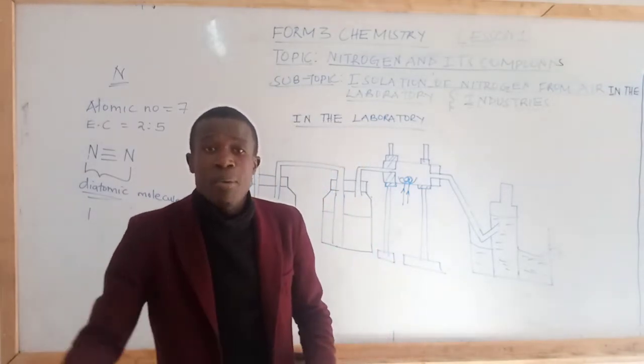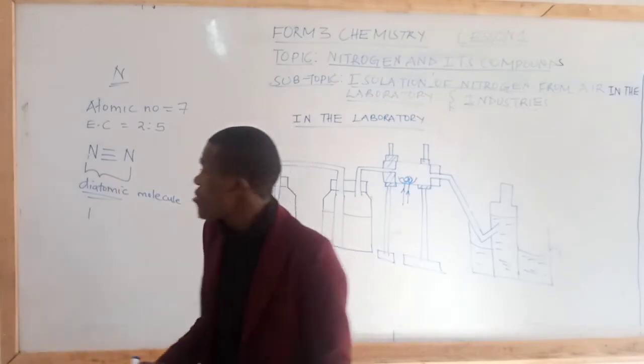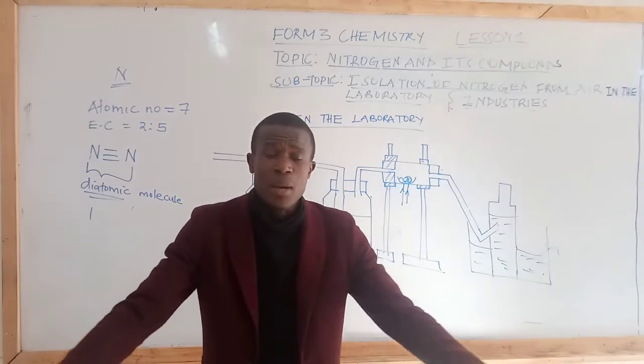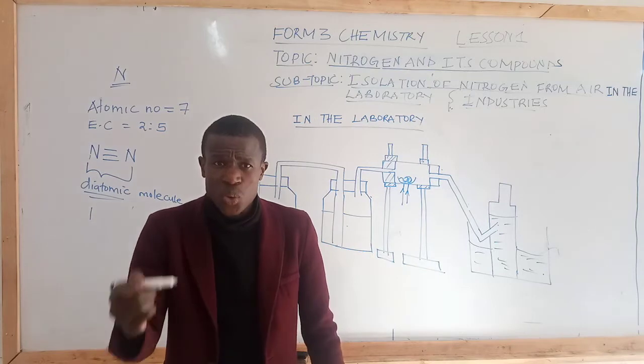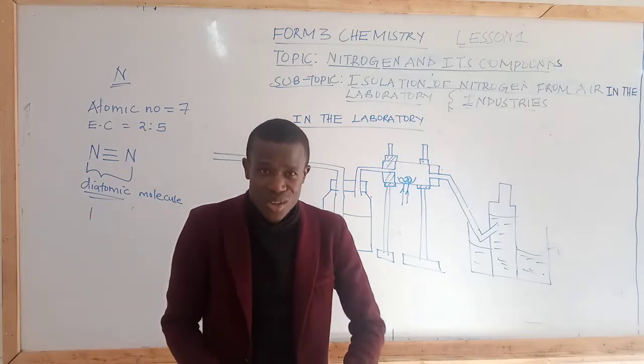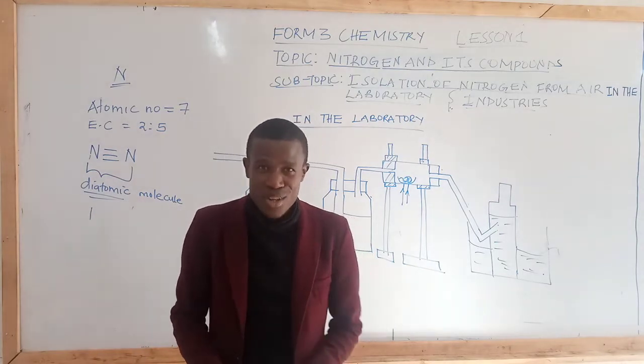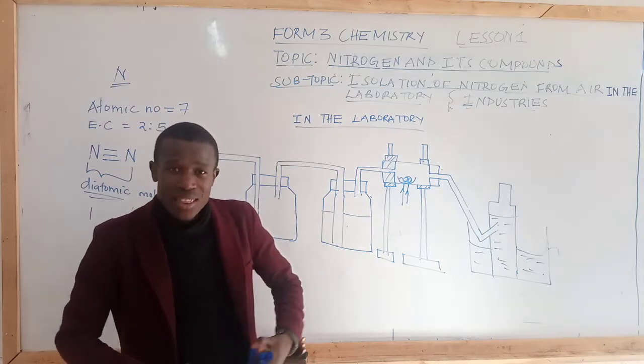For example, plants need nitrogen in the form of nitrate to manufacture plant proteins, and that is why nitrogen and its compound is a topic that is worth studying.